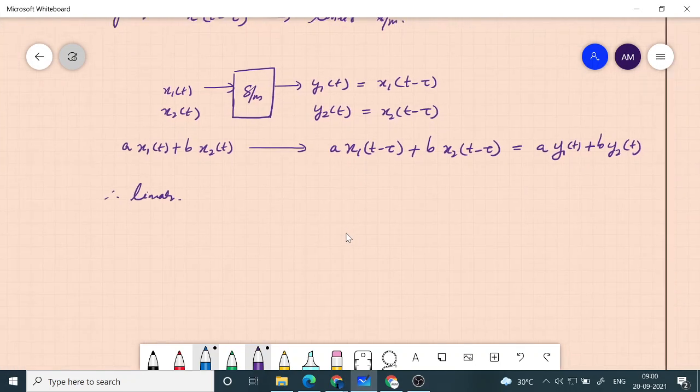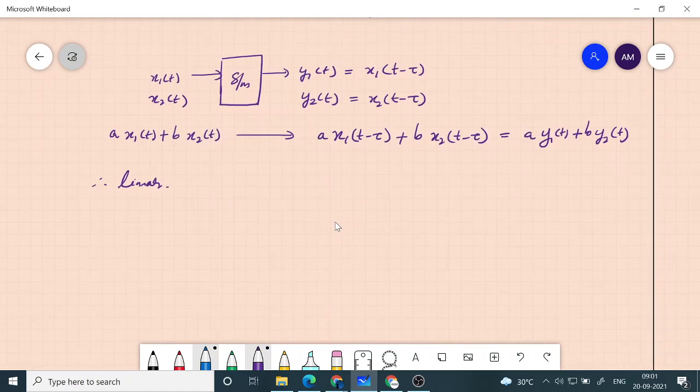Okay, so this is the way of checking both homogeneity and superposition in one go. Earlier, we multiplied with a constant and checked whether we get the output multiplied with the same constant. If I give x1 of t, I get x1 of t minus tau, and if I multiply x1 with a, I should get a into x1 of t minus tau. That is homogeneity.